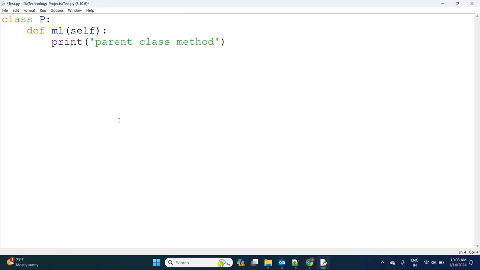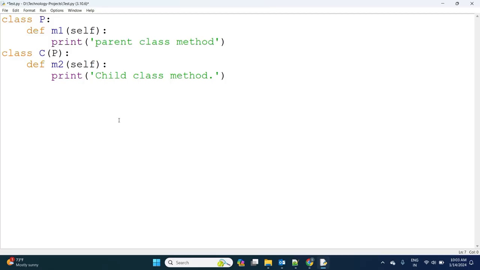Next I'm taking a child class extending the parent class. In the child class I'm taking another instance method, named m2, which prints "child class method".